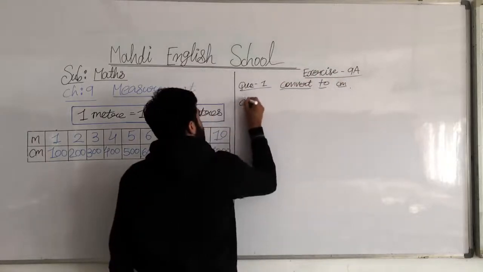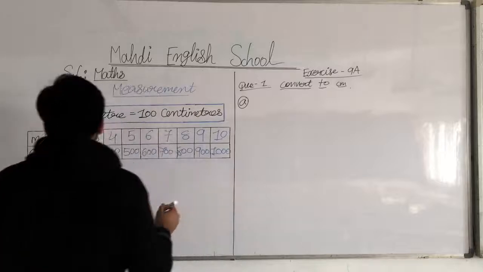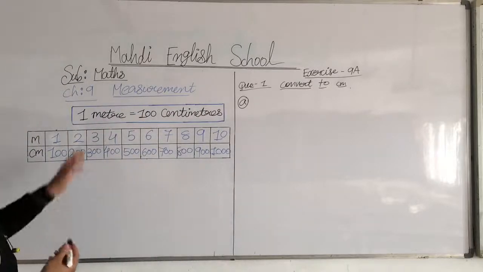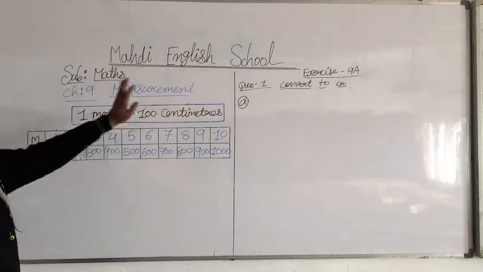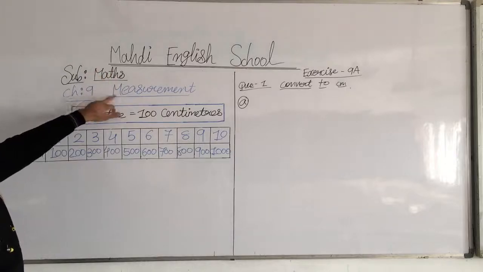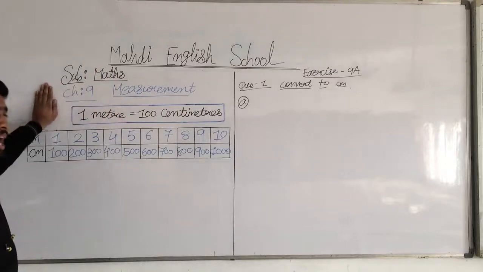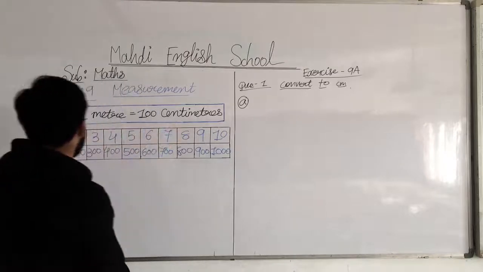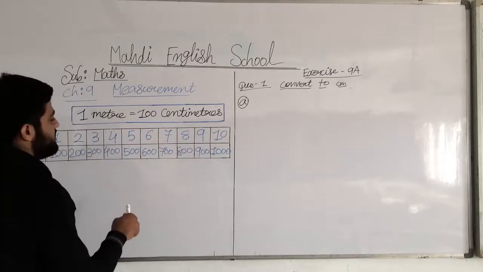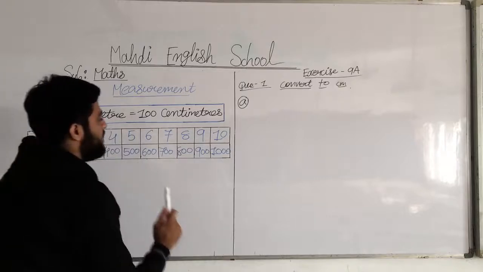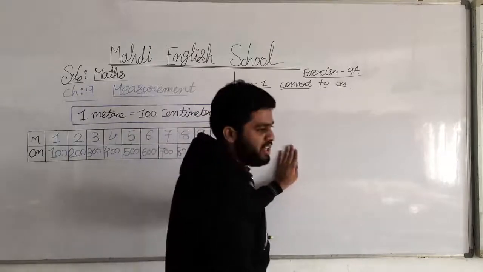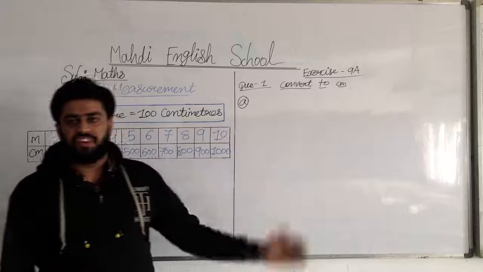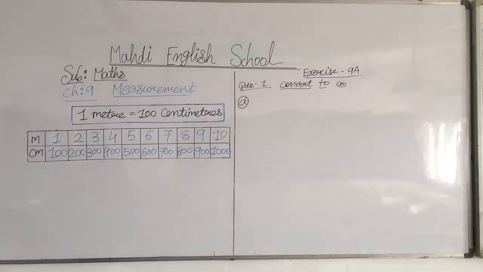First of all, please note down these things. Put a heading first: Maths, chapter number 9, measurement. And again, in your rough book write: 1 meter is equal to 100 centimeter, and this meter to centimeter conversion table. I will give you time, and then we will move on to our question and answer. So take your time, my dear students.